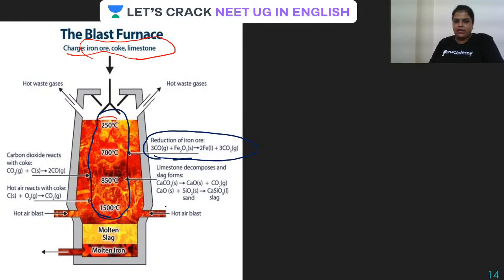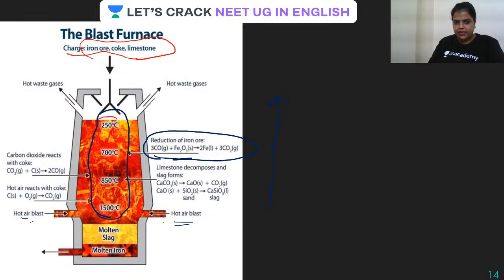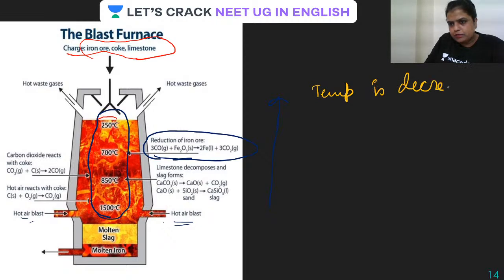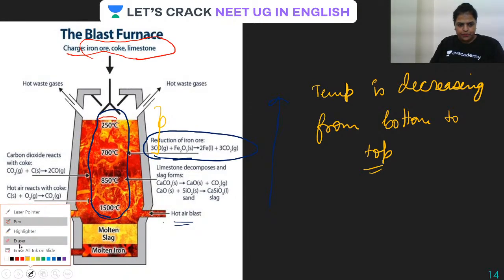So guys, see what is happening here. Hot air blast is coming from here. So right from bottom to top, temperature is what, guys? Temperature is increasing or decreasing? Yes, temperature is decreasing from bottom to top. So at lower temperature here, what is happening, guys?